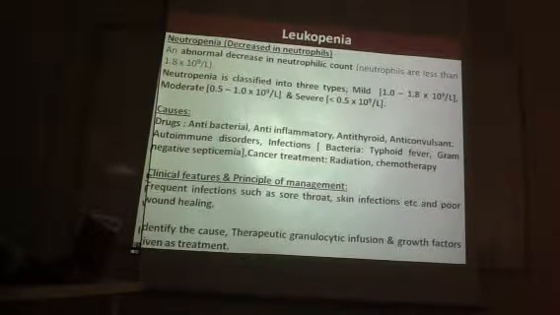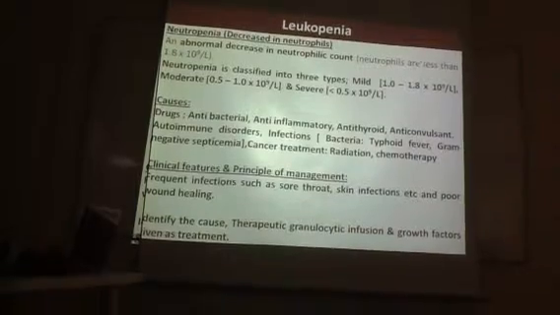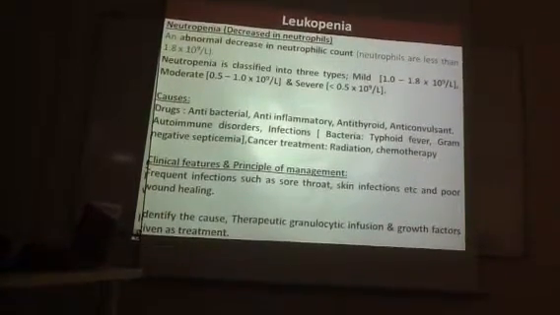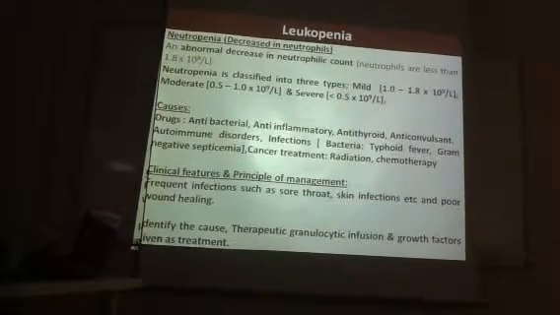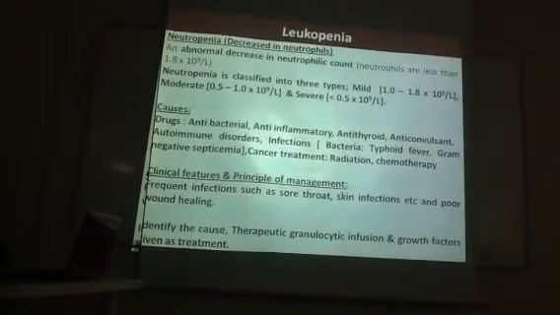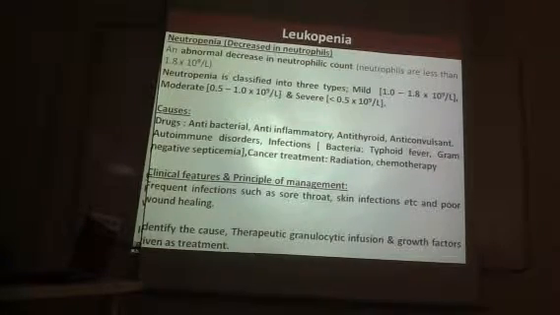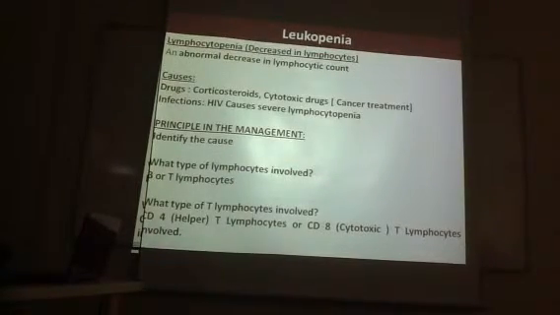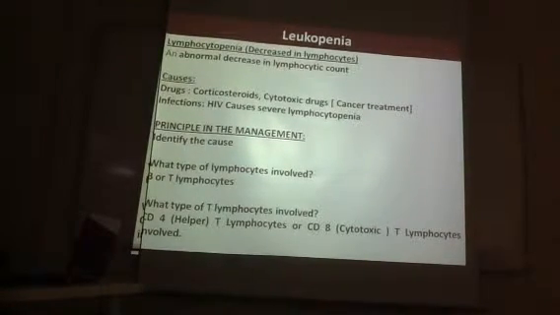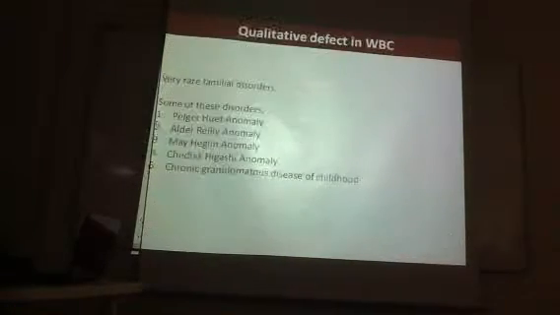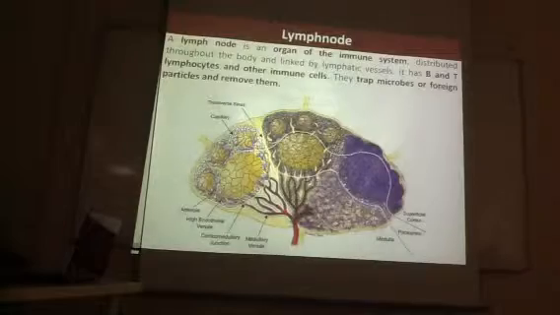So with neutropenia, in the end we should be very careful because it may lead to septicemia, and the septicemia may lead to severe edema, DIC, microangiopathic hemolytic anemia and consumption coagulopathy, which can lead to multi-organ failure. Okay. A decrease in lymphocytes is called lymphocytopenia, and most of the time you should not forget that HIV causes severe lymphocytopenia.